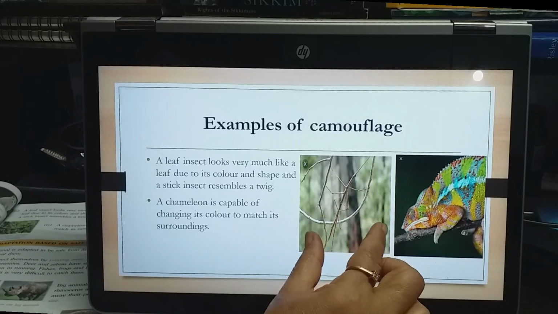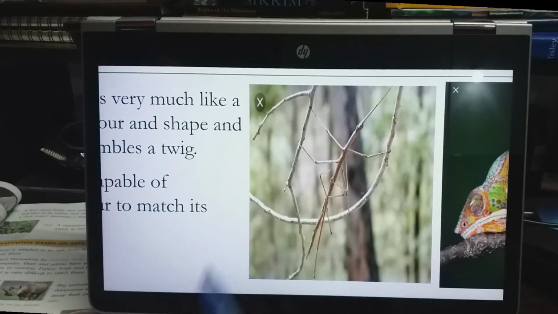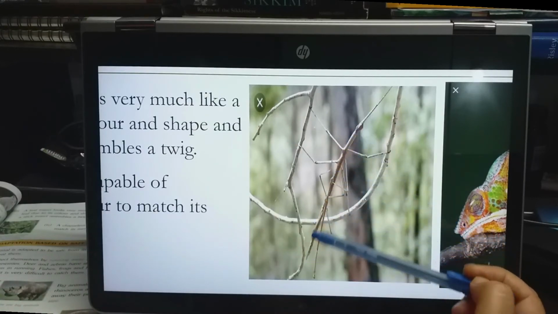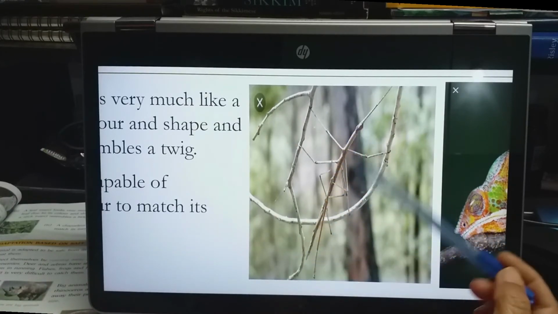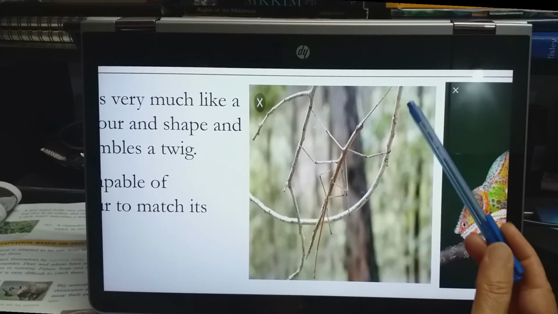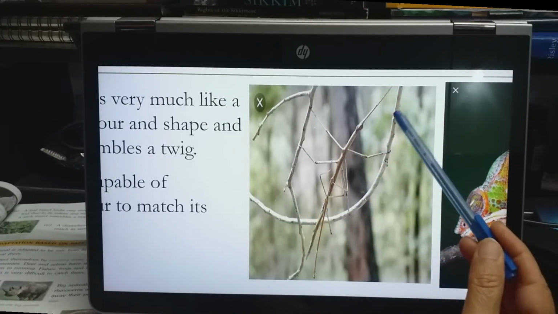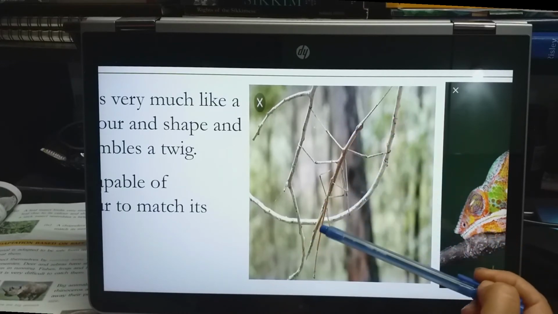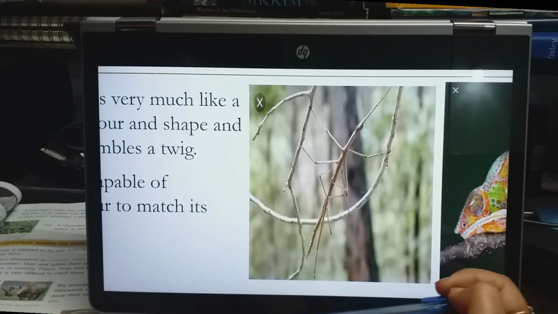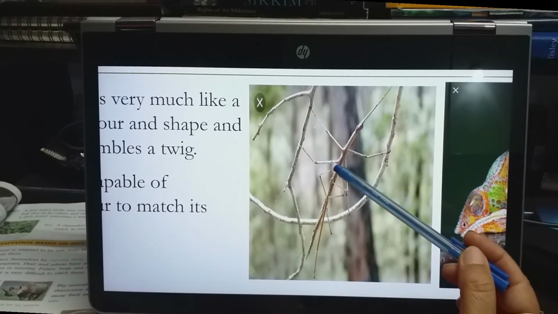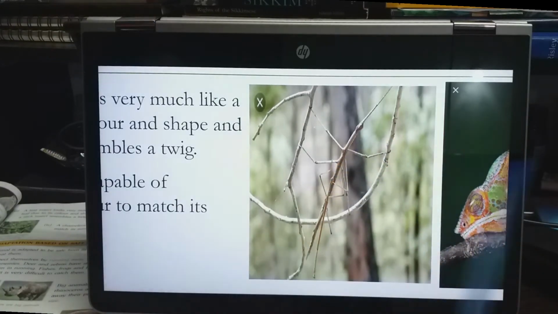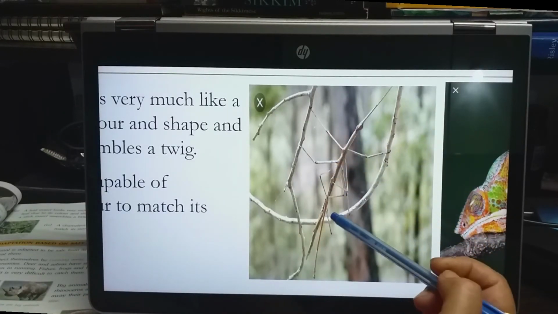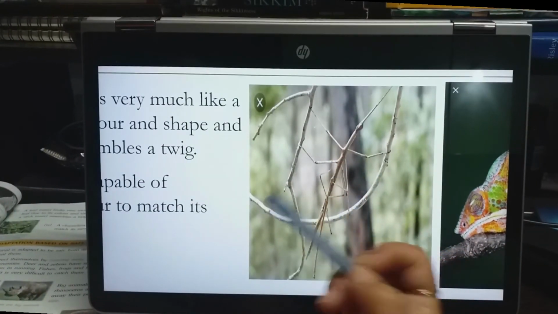Now see, this is an insect. Have you seen? This is an insect, and it is called a stick insect. Here also, these are the twigs, small branches of this tree. So this insect and these twigs look more or less the same, isn't it? So it is very difficult for the predators to find. Predators means enemies. It is very difficult to make out where the insect is. So in this way, they camouflage themselves.